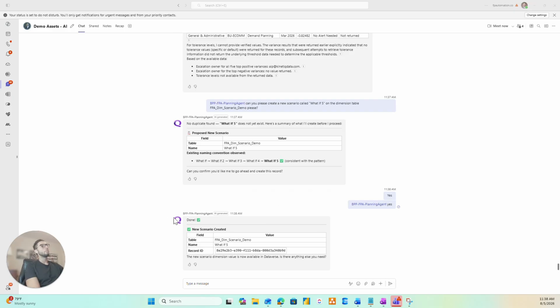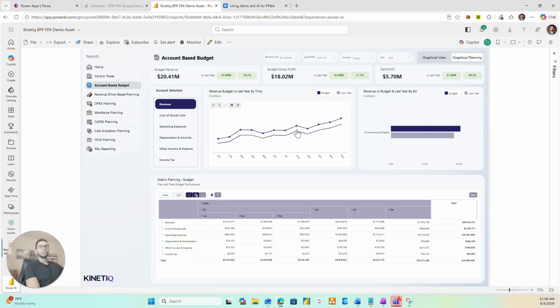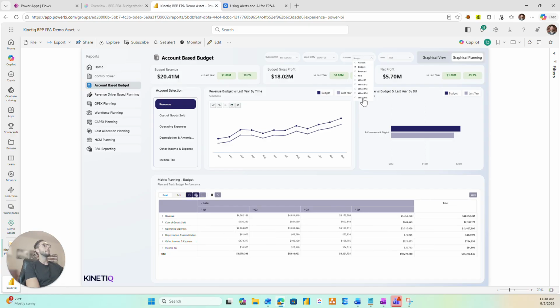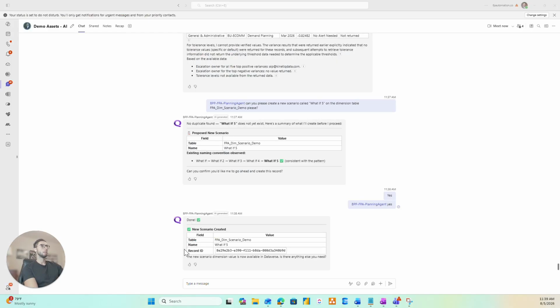What's great about this is you can see that the agent has now created that scenario. To make sure that I see that scenario in my model, I'm going to go ahead and recache the data. And what you're going to see is that that particular scenario is now available for me to plan on. So your agents will also have the ability to create new scenarios for scenario modeling.